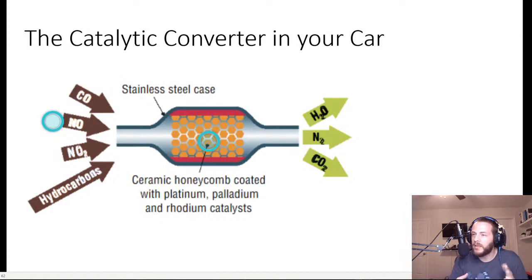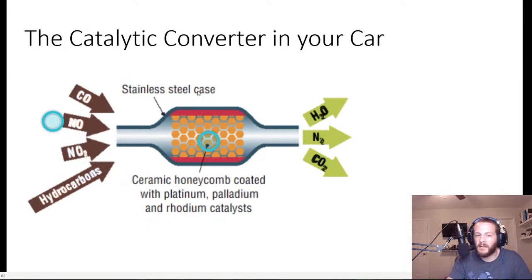There are plenty of incomplete combustion products. It's not a completely efficient process, right? And so there are a couple of things that come out of the car that are really nasty, like carbon monoxide, nitric oxide, nitrogen dioxide, fragments of the fuel that just didn't get burned, all of those things that, if they were released into the atmosphere, are not so good for the environment, right?